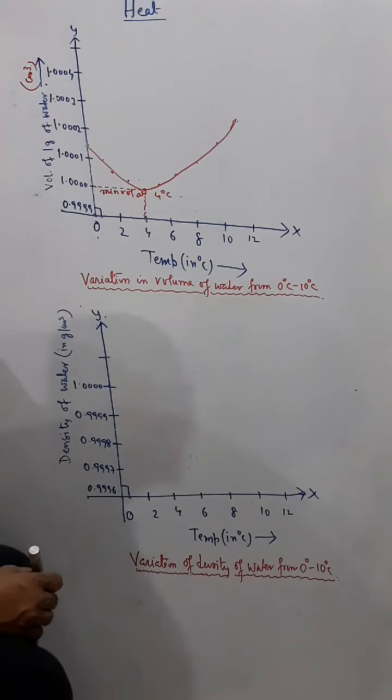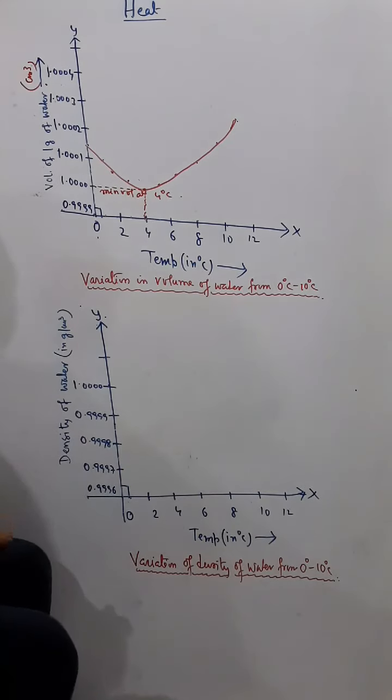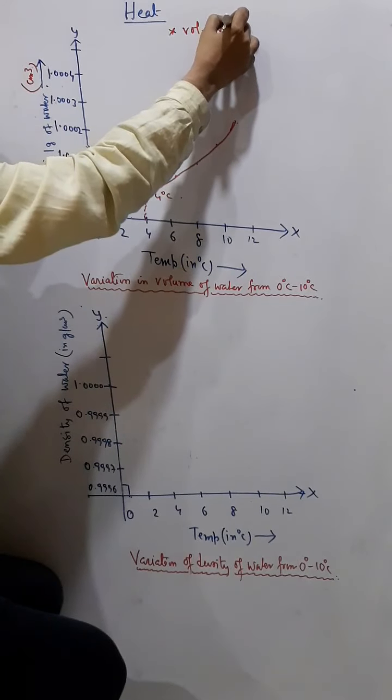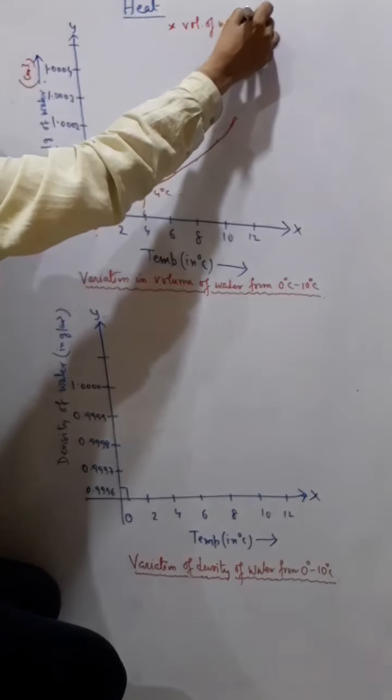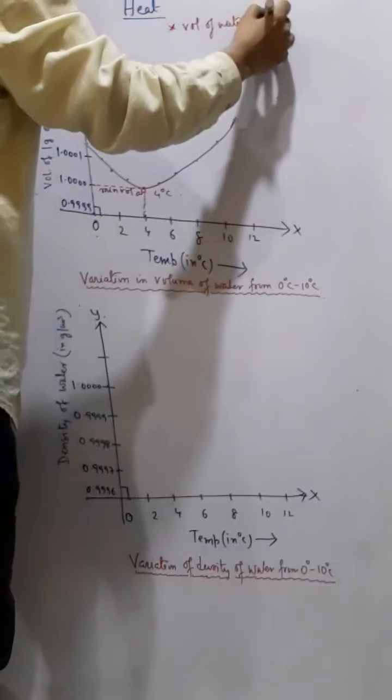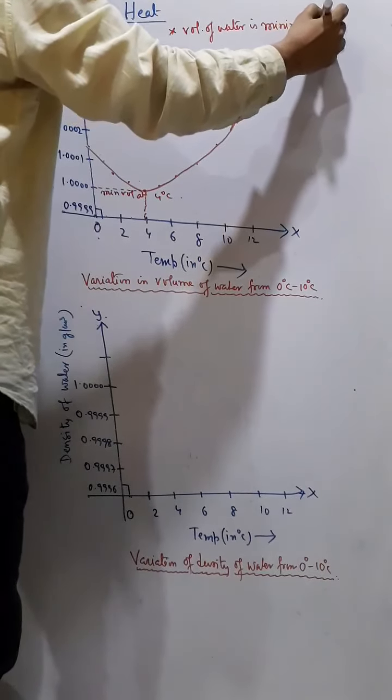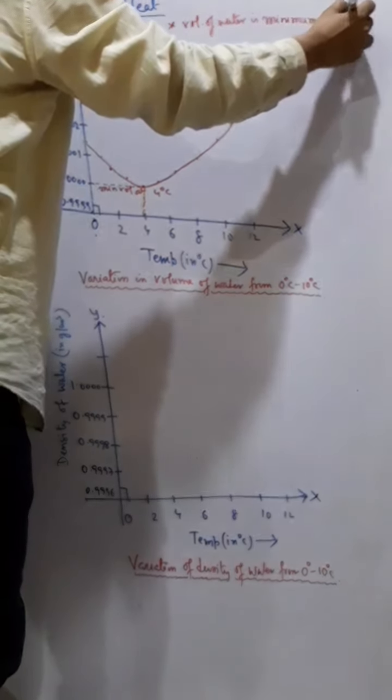Understand? So this is the conclusion that we are getting, that the volume of water is minimum at 4 degree Celsius. Okay, so the volume of water is minimum at 4 degree Celsius.